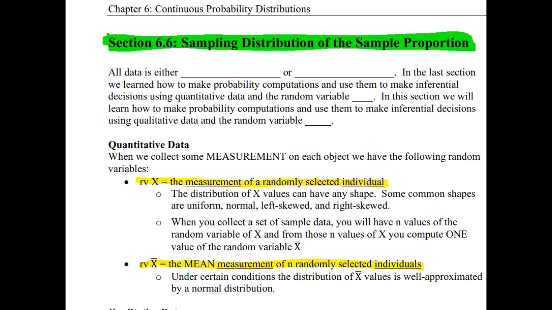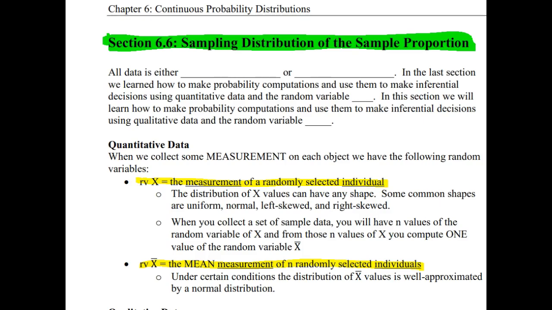So in the last section, we got one of the most amazing theorems in statistics for quantitative data, which tells us that if we take a random sample of at least 30 and we compute a sample mean, that one sample mean that we compute is actually from a whole family of sample means that follow a normal distribution.